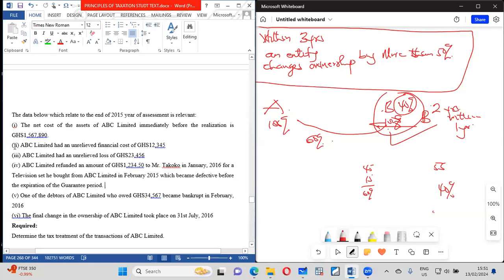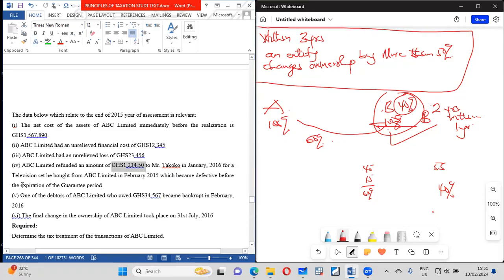This means that this Oga will not have this amount also. The amount refunded to Mr. Takoko, they will not have as a deduction anymore. So that is that.